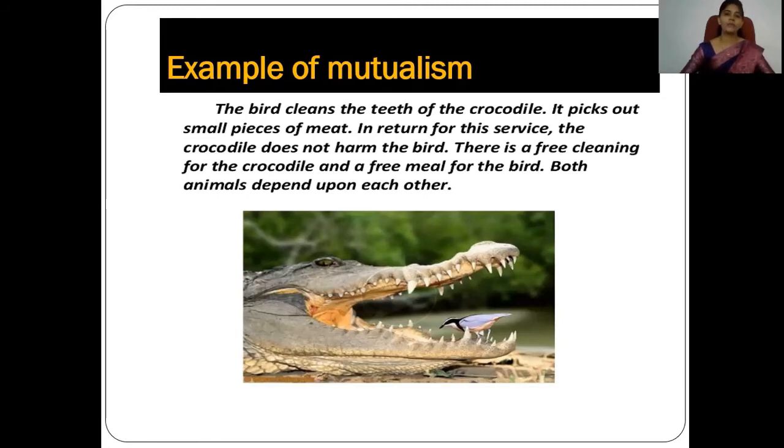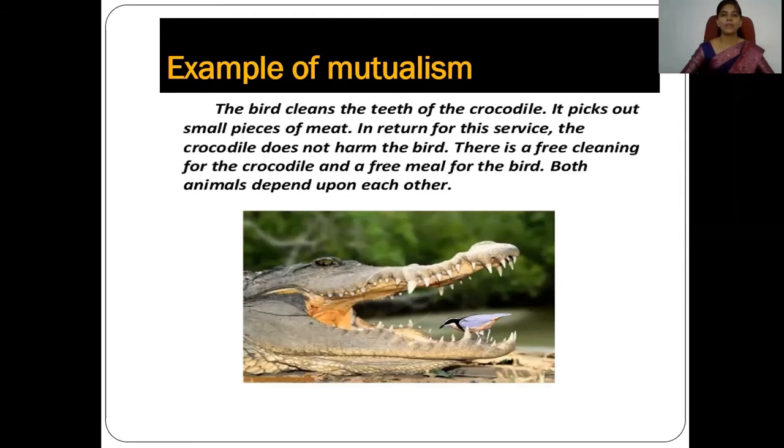If you see these photographs, you can clearly see that these birds are not frightened of the crocodile because there is a mutual relationship between the crocodile and the bird, because the birds do the work of cleaning.